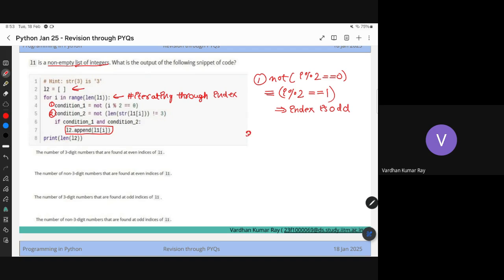The second condition asks you to check if not. Let me just write this. So this is equivalent to writing length of L1[i] converted to string is 3.